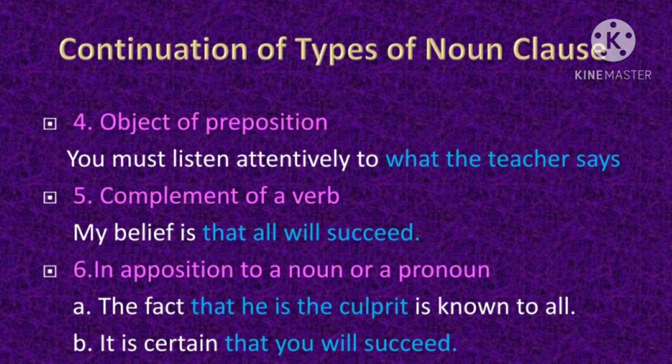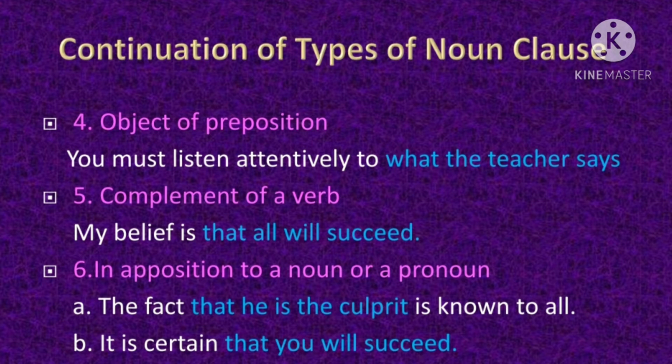Children, when you are asked about the clauses, you are supposed to identify the main clause, the type of subordinate clause, as well as state the relation between them. So this is the way, children, the answer has to be written. Now see the fifth function of a noun clause. It functions as a complement of a verb.